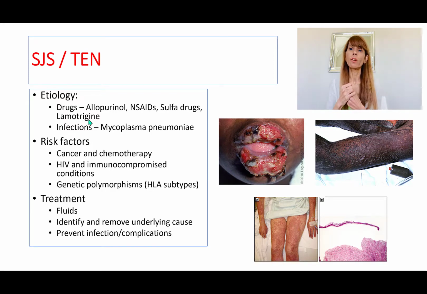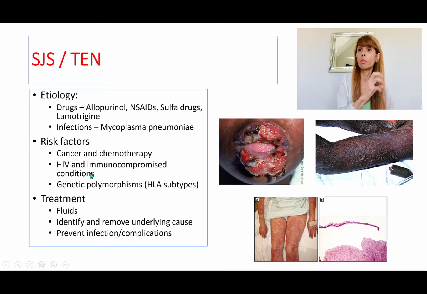So whenever a patient gives a history that they took a medication and then they started to develop this rash, then we should take immediate notice of it. The risk factors are going to be all those patients who are immunocompromised already to begin with, and of course these patients are going to have a genetic predisposition to develop this condition. So if somebody develops it once, then you always want to be on the lookout for getting it again, because these people have HLA mediated predisposition. So they have the HLA type in their genes already, which puts them at risk.